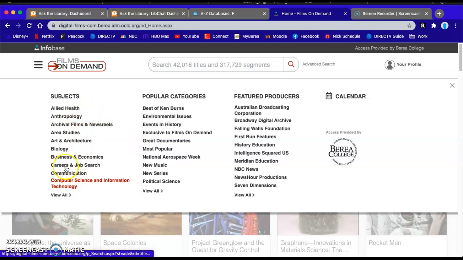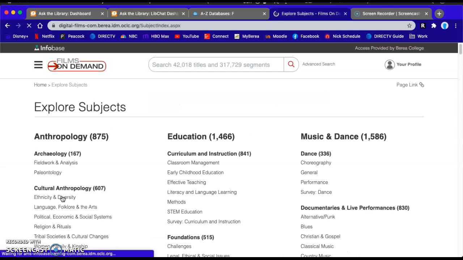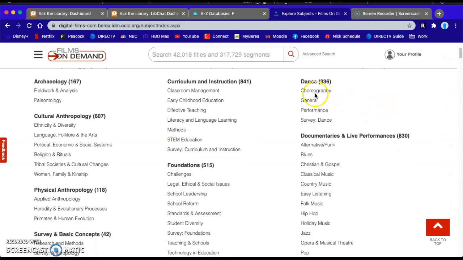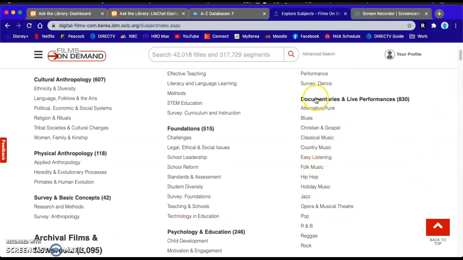Lastly, I want to talk about the subjects. If you go to the subjects, there are all kinds of subjects that have films on demand. So you have anything from dance, STEM, religion, student diversity. And they also have all these cool live performances. So punk, Christian, country, jazz, opera.